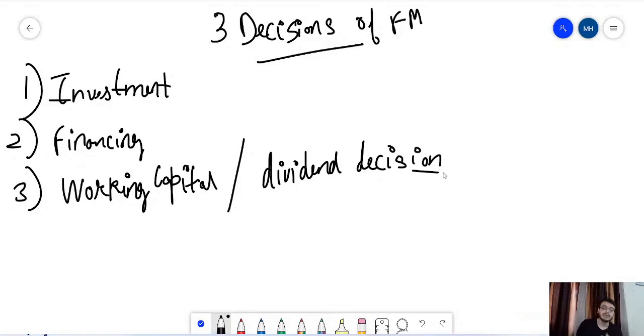But when we talk about long-term investment, it is the scenario when you are expecting the return from your investment after 1 year. For example, if I purchase the machine on 1st of January 2022, I am expecting the return after 31st of December 2022 or after 1st of January 2023. So that is the purpose of long-term investment.